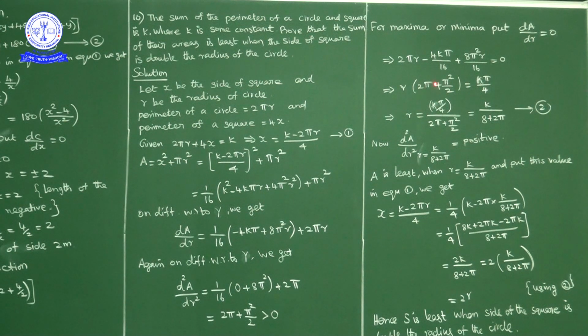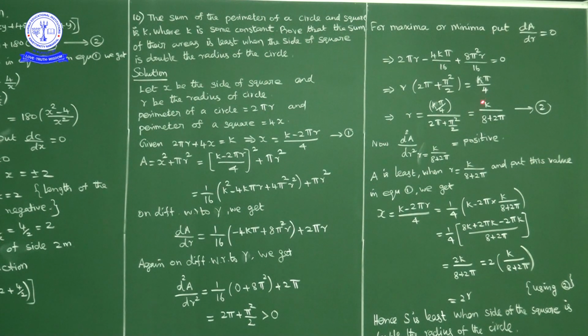So r is equal to, cross multiplying, k pi by 4 upon (2 pi plus pi square by 2). If you take LCM, (4 pi plus pi square) by 2, the 2 cancels. So k pi by 4 times 2 upon pi (4 plus pi), the pi in numerator and denominator cancel. So we get k upon 2 into (4 plus pi), nothing but 8 plus 2 pi in the denominator.